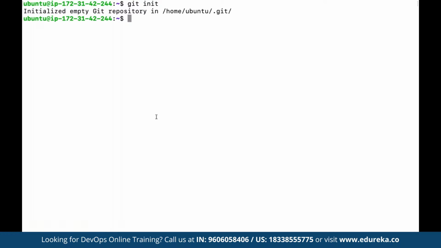Git is also predefined and available in Linux. So to start using Git, we can define git init, and then we can start using all the common commands available under Git to start using Git as a part of VCS for any kind of changes that you want to make in the given directory.